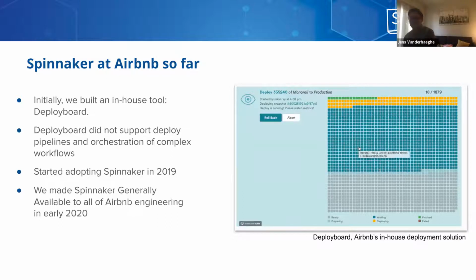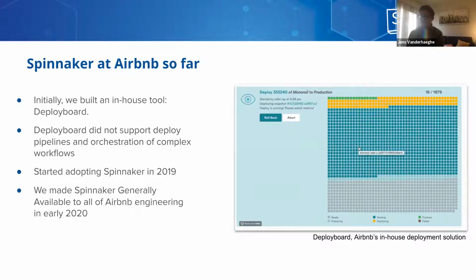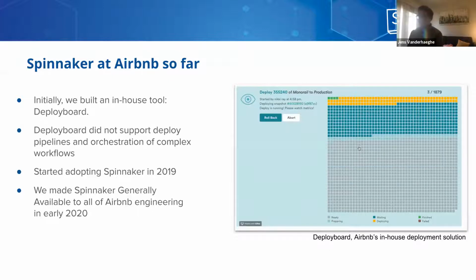What we ran into after a while was that Deployboard did not support deploy pipelines and orchestration of complex workflows. While Deployboard was a good enough system to deploy a single service to a single environment, and that helped Airbnb scale, once we moved to a microservices architecture, it did not work as well for orchestrating complex workflows, basically deploy pipelines where we would like to deploy to different environments. Let's say that we wanted to deploy to staging, then Canary, then production. That's not something that was possible with Deployboard.